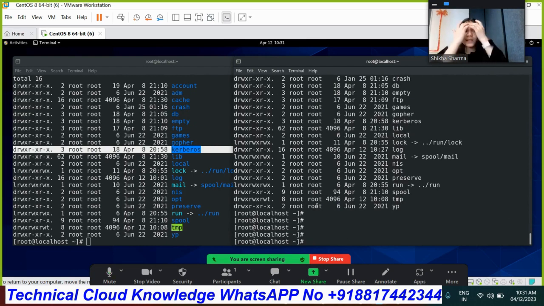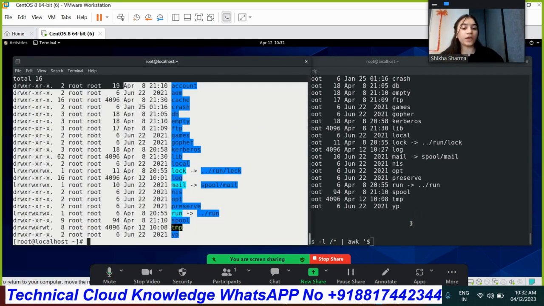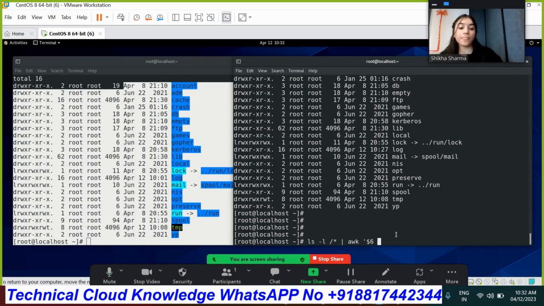Now suppose I want such content in which the month April is coming. How will I do that? Do the same thing. I'm saying awk and the field number where the months come, under the 6th column, which is the 6th field. So here we need to write the 6th field, and then the delimiter, which is till December, and the delimiter April, as I want the content where April is coming.